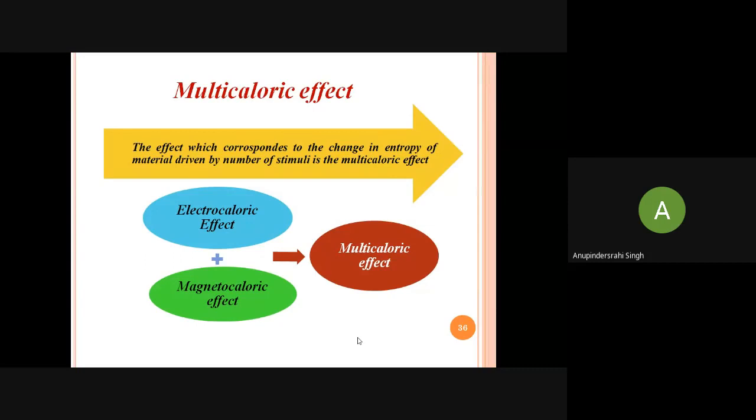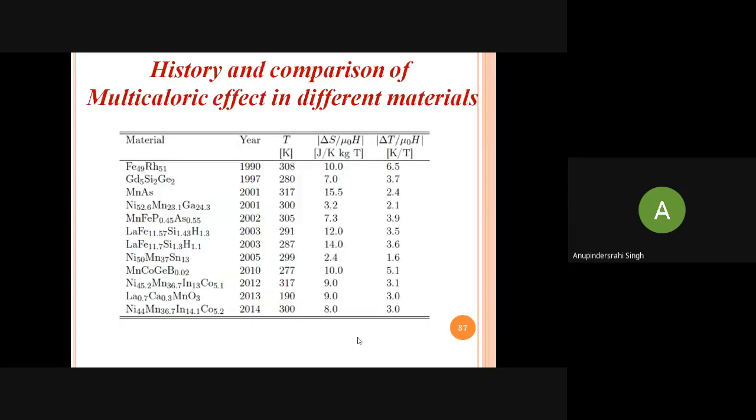This is a very new direction of materials science that we are going on. Where the electrocaloric effect and magnetocaloric effect are both present, that is the multicaloric effect. The history of the multicaloric effect started in the 1990s, and work on these materials is going on nowadays.